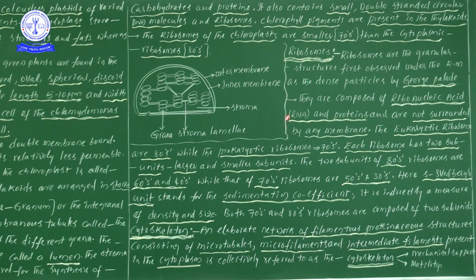Now let me explain. They are composed of ribonucleic acid, RNA, and proteins. So ribosomes are made up of RNA and proteins and are not surrounded by any membrane. We have already seen this information in the introduction class, but I would like to give it one more time.